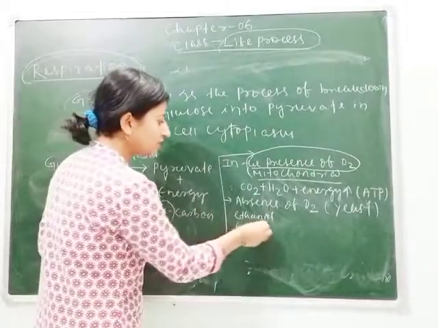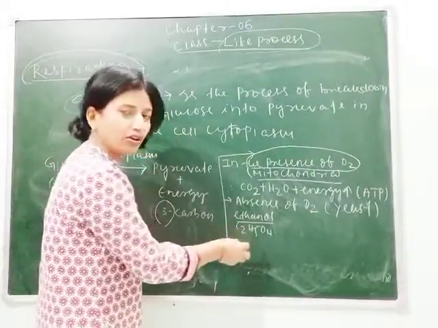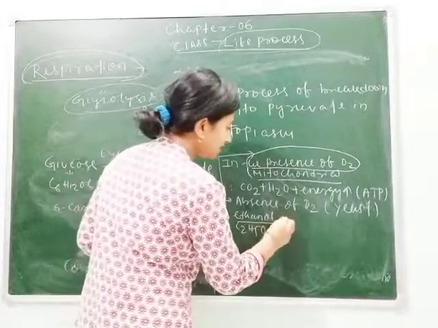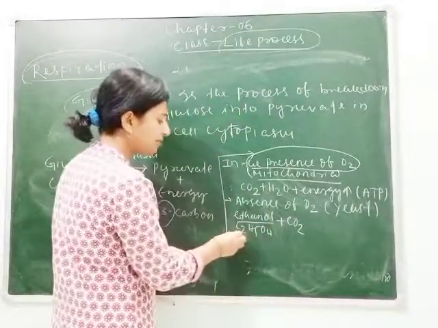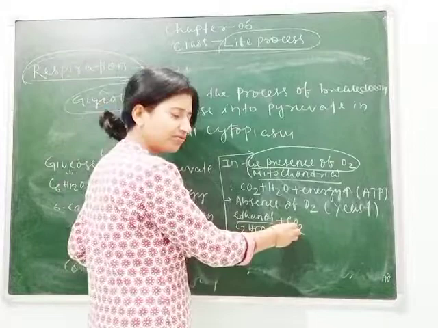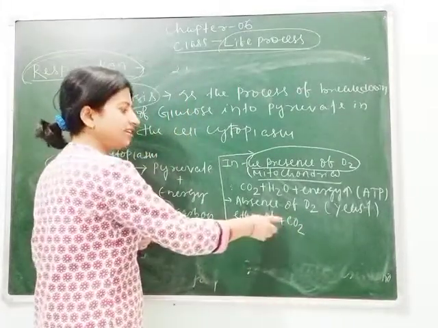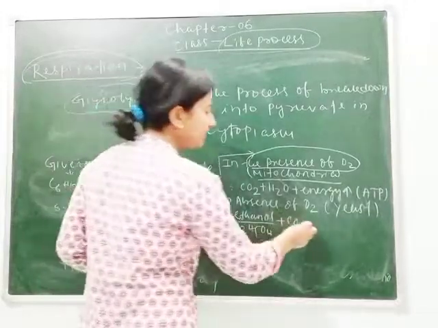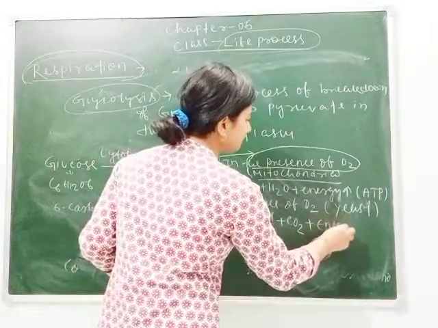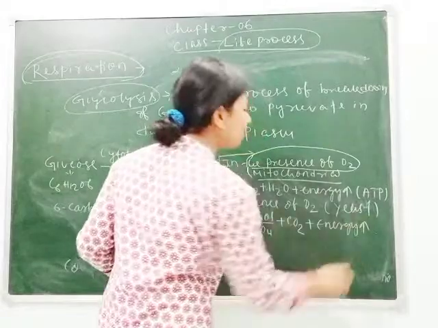Out of 3, 2 is used in producing ethanol or alcohol plus CO2. So here the number of carbon is 2 and here the number of carbon is 1. So 2 plus 1 is 3. Here the pyruvate contains 3 and here already we get 3. Then plus energy. No water is formed here.